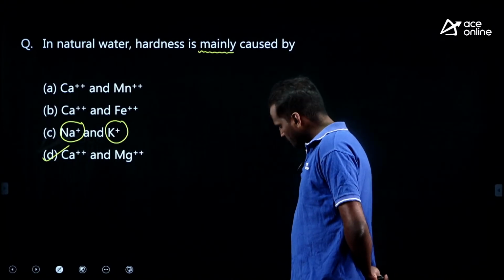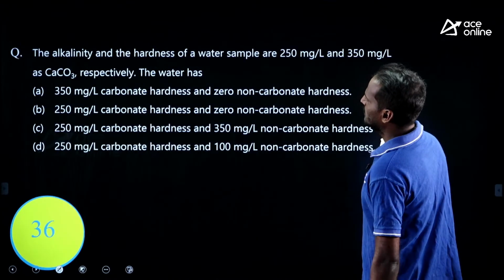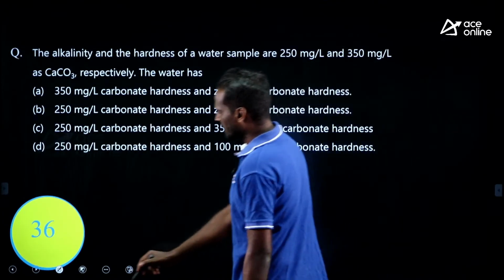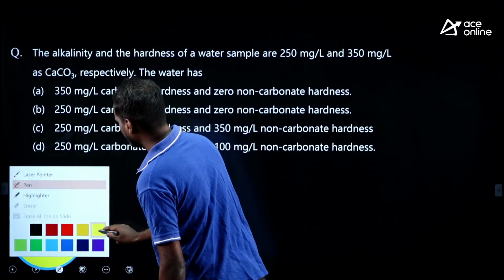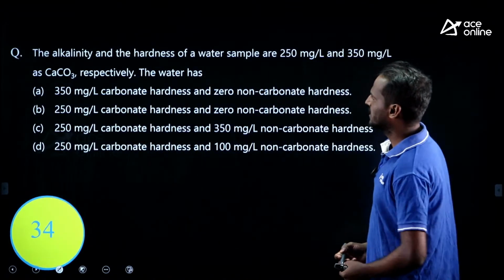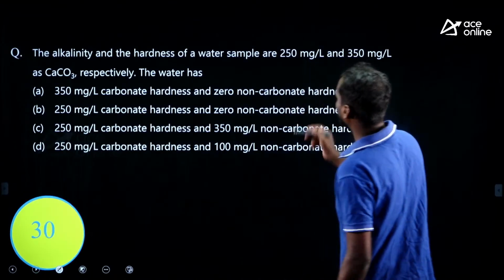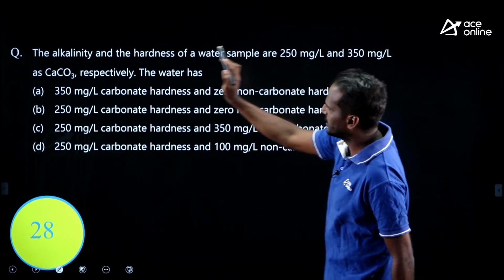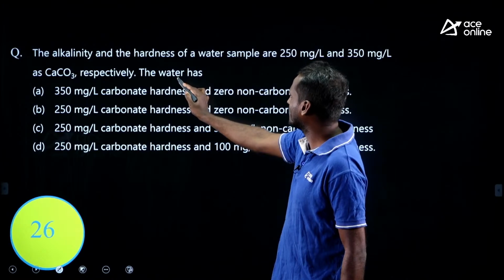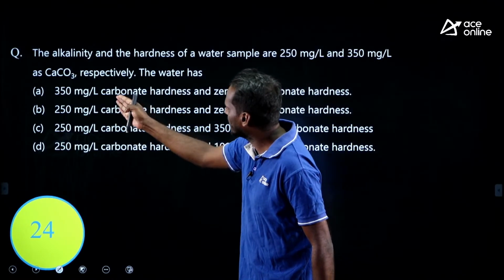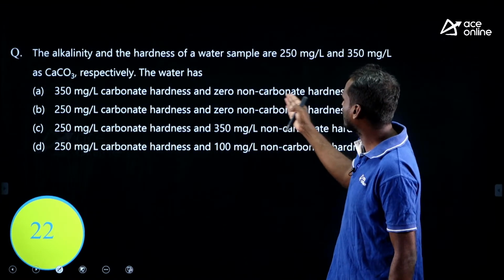Okay, the next question. Look at this very simple question I have taken from previous year GATE. The alkalinity and the hardness of a water sample are 250 and 350 mg/L as CaCO3 respectively. The water has, he has given options like carbonate hardness, non-carbonate hardness.